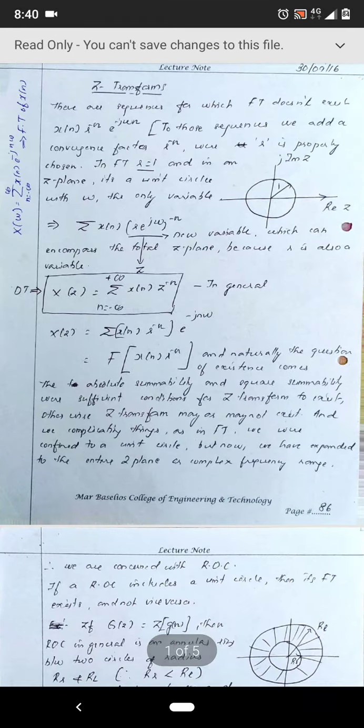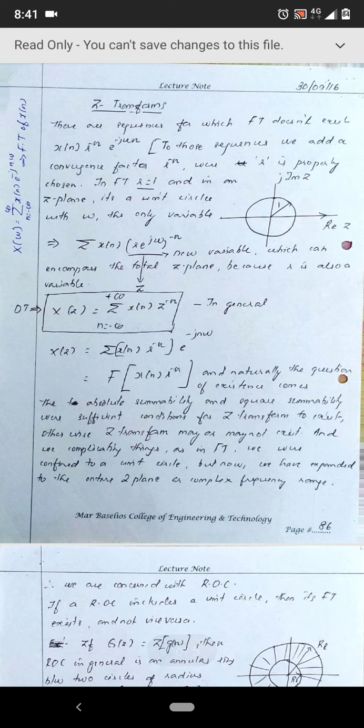a convergence factor. I hope you remember that convergence factor. That is, the convergence factor was e raised to minus sigma t. So that as time t tends to infinity, this factor e raised to minus sigma t tends to 0. So it will pull back the signal which was going towards infinity towards 0. So that is the advantage of having such a convergence factor e raised to minus sigma t. So we multiplied that, and we evolved a new operator, that was the Laplacian operator S.